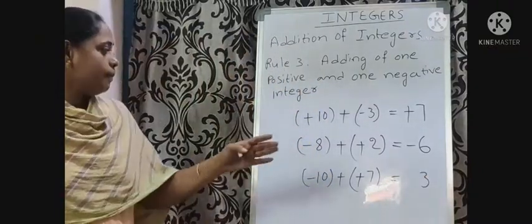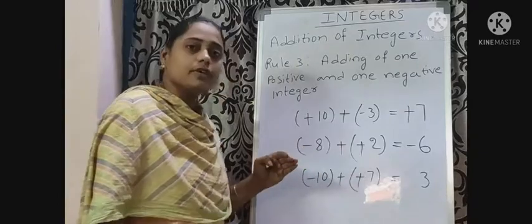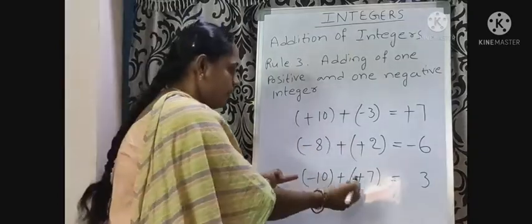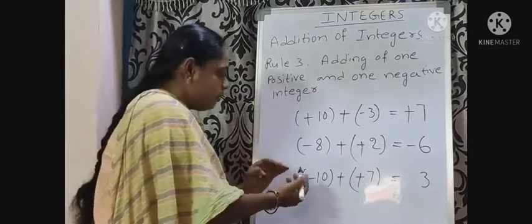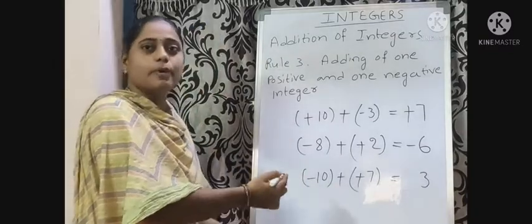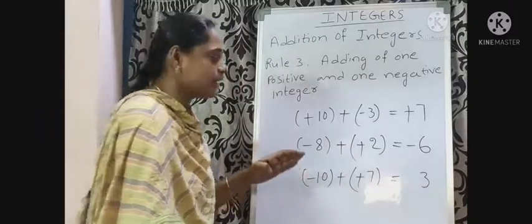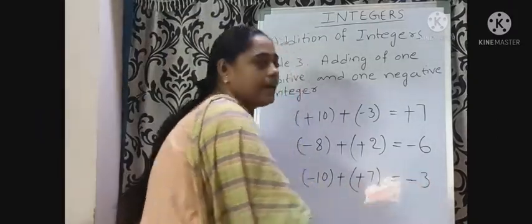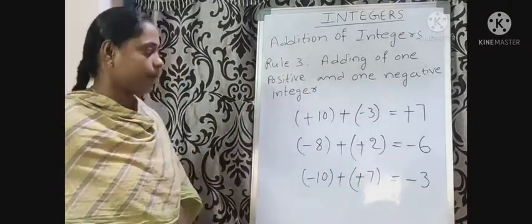Now place the sign of the biggest integer. The biggest integer is 10, and the sign before it is minus. So the result is minus 3.